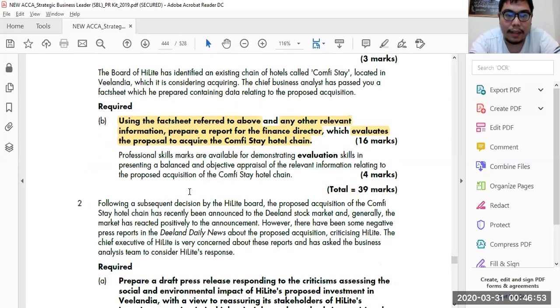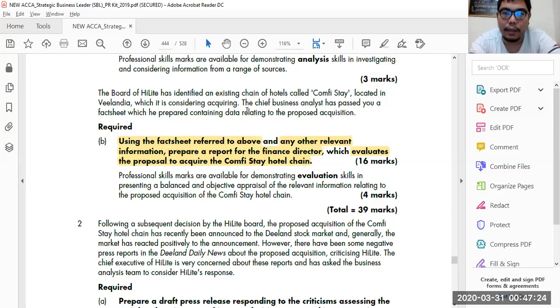Let's go through the requirement. Using the fact sheet referred to above and any other relevant information, prepare a report for the finance director. That's your audience. Evaluate the proposal to acquire Confy Stay hotel chain. You realize the requirement is to evaluate the proposal to acquire. This is your strategy. So to evaluate a strategy, you can use the SAF model: suitability, acceptability, and feasibility.